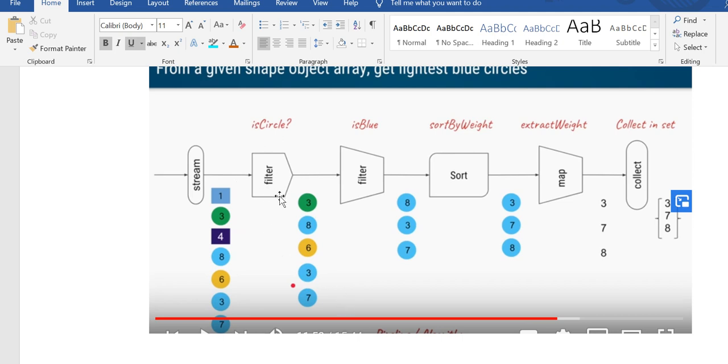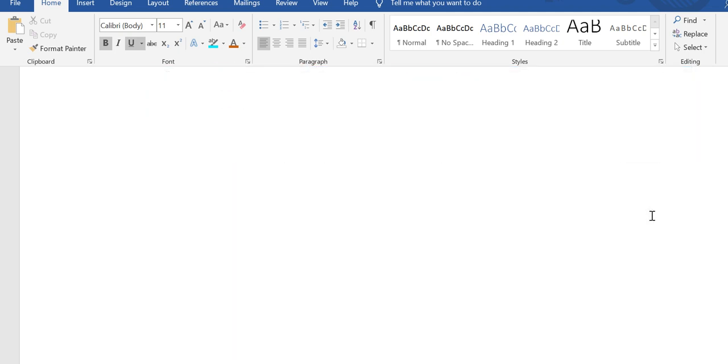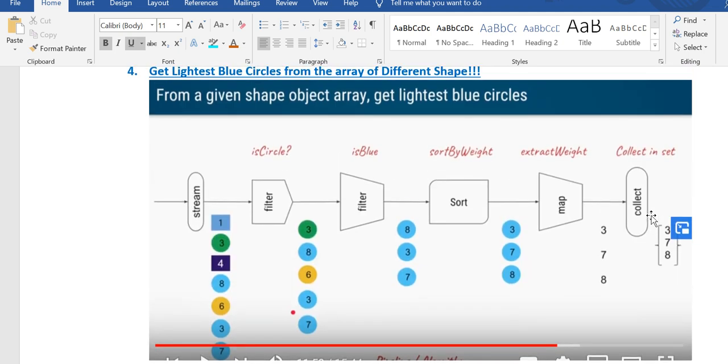So first I get all the circles, then I am choosing only the blue, isBlue. Okay, so in the same way with the filter. So it's a series of filters, and so is the filter function. Now it's sorted in ascending order. So if I just write sorted, it's done. And what I have done is collecting the collections from the circles. I am fetching the weight 378, so I'm getting that way. So this is a very simple and elegant way. Otherwise, in the old way, you have to write a lot of code.